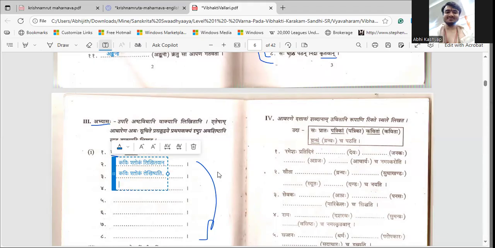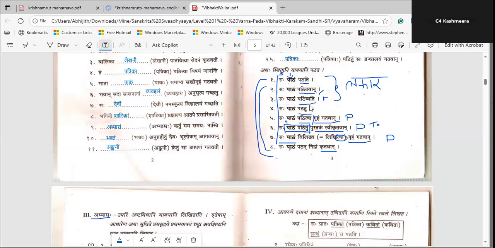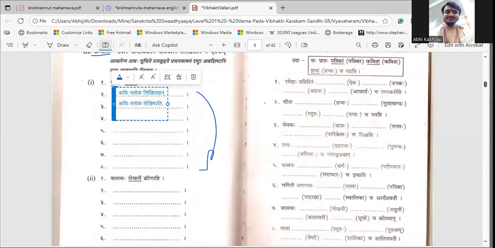Next, what is the third sentence? कविः श्लोकं लिखतु. Now this is right, this is very simple. Likhatu. Kavihi shlokam likhatu.